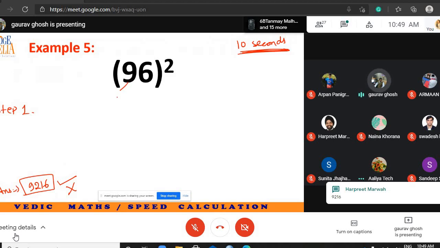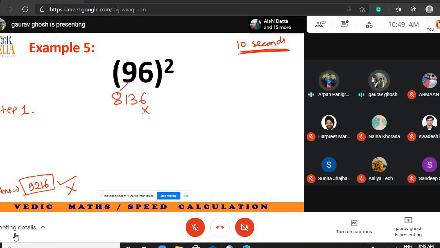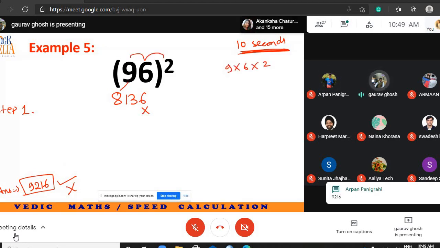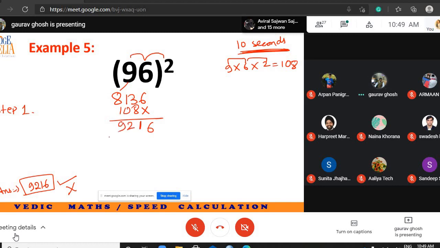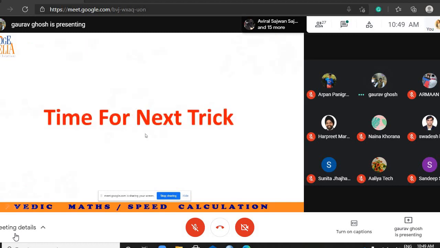So step 1, 81, because of here I will write 36, I will leave one space, then I will multiply this 9 into 6. 6 into 9, 6 nines are 54, 54 into 2, 108. So I write that 108 here. 6, 8 plus 3, 11, carry over 1, so 9216.